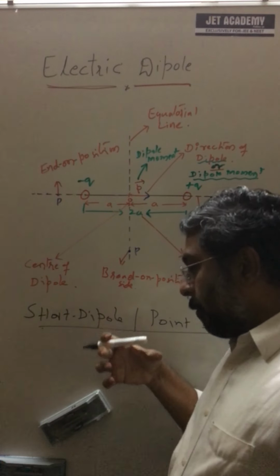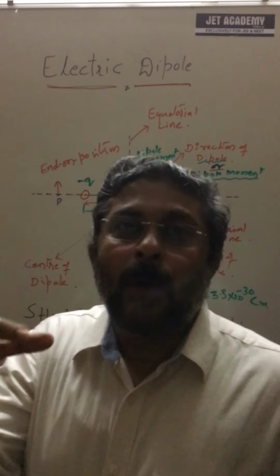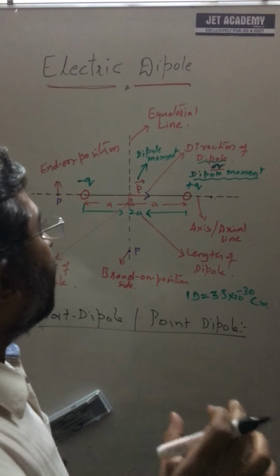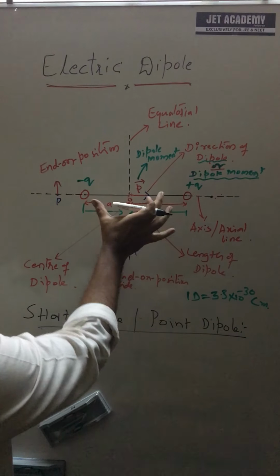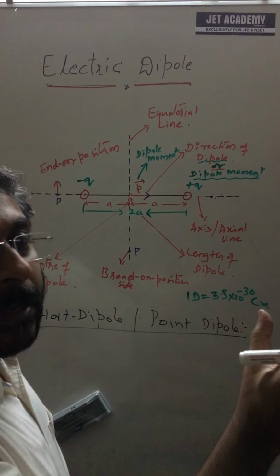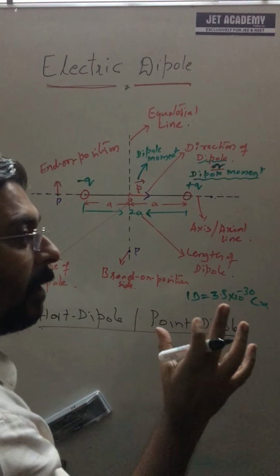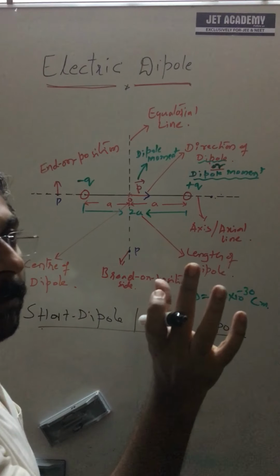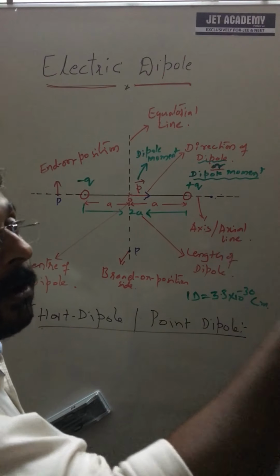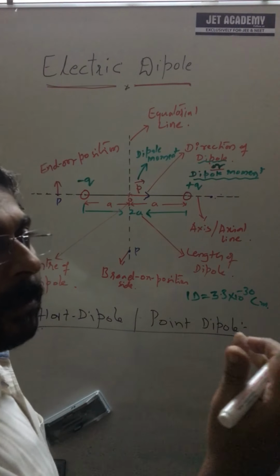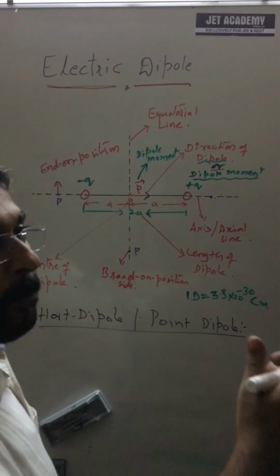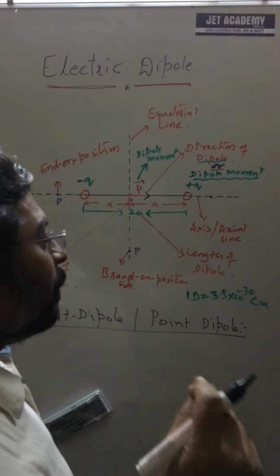If a problem is given, in that problem you have to compare certain mathematical distances that decide it, because a dipole is basically two charges separated by a small distance. The definition itself is that it is separated by a very small distance, and you have to compare. If the distance is going to be greater, then you have to decide what it is compared with, to say whether it is a short dipole or the normal dipole system. A normal dipole system is different and a short or point dipole is different.